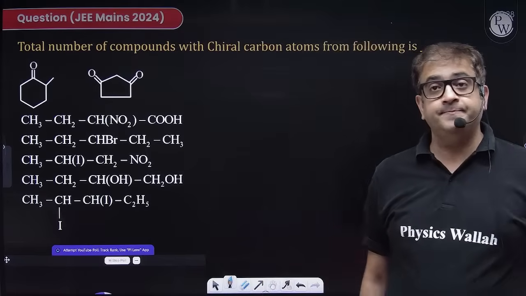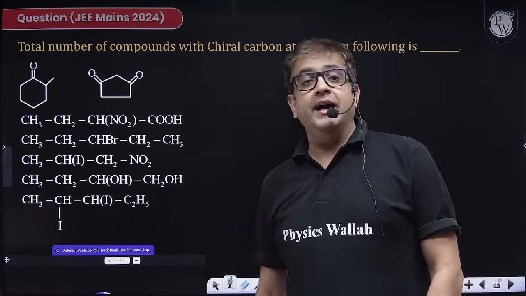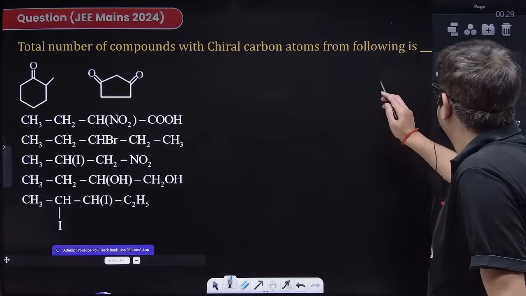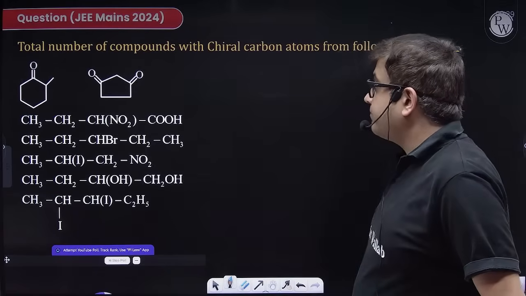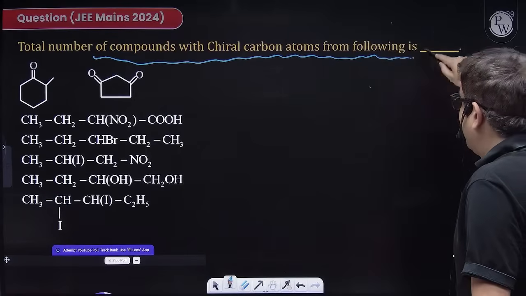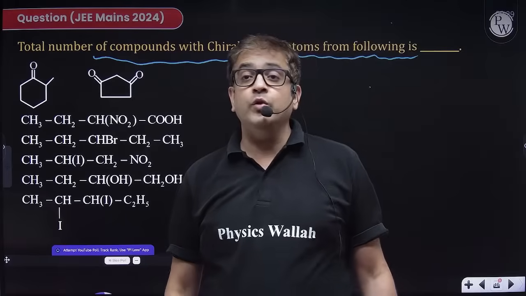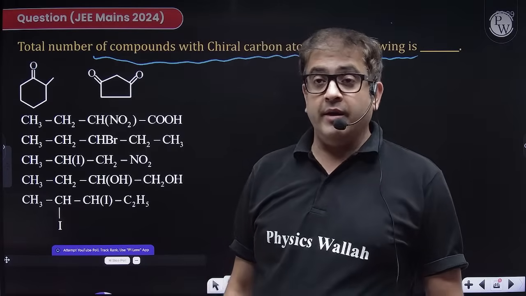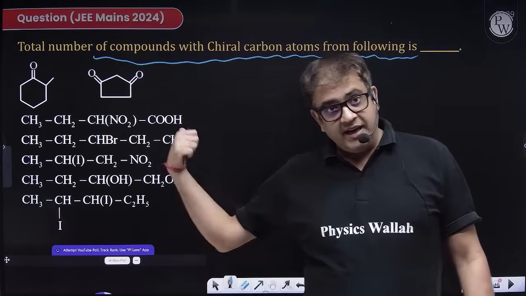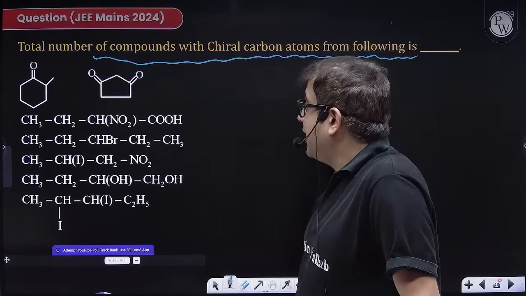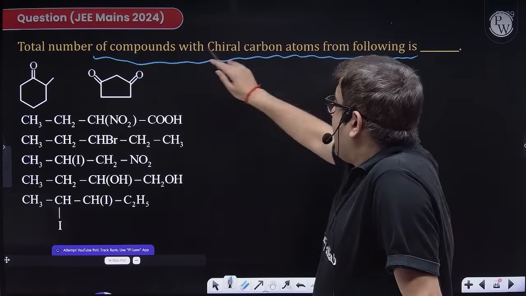Attempt, beta. Attempt, guys. Now, the number of compounds with chiral carbon atoms from the following. Now you have to give me the chiral count. Okay, beta, attempt this one.